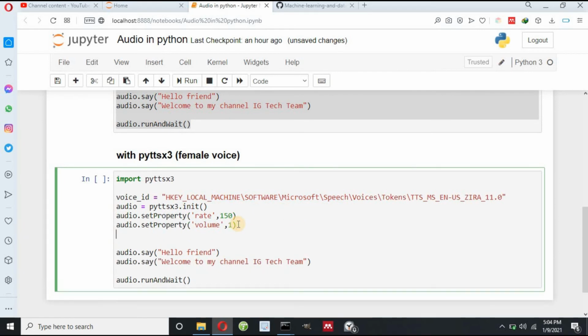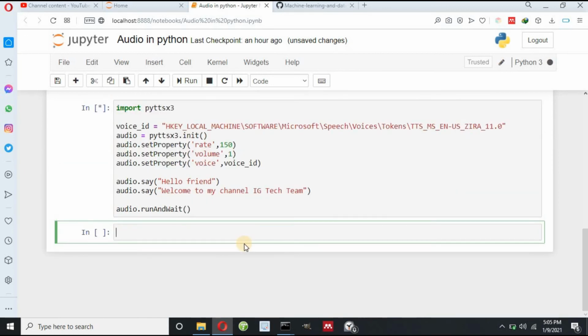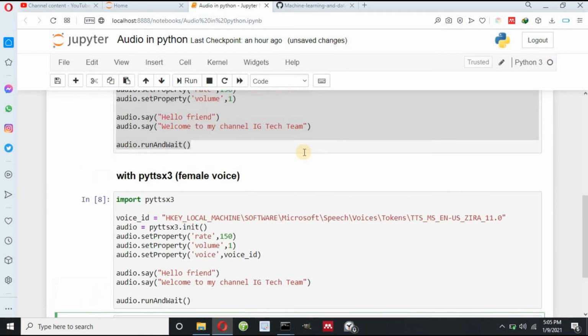And then finally you have to write audio dot set property. You can pass voice because you want to change voice from male to female, so voice, and then you have to pass voice ID as I have already defined here. Now if I execute this cell, Hello friend. Welcome to my channel IG Tech Team. So this is female voice.